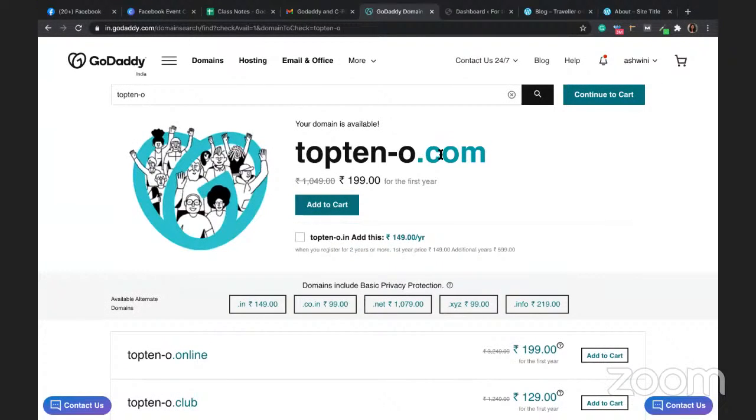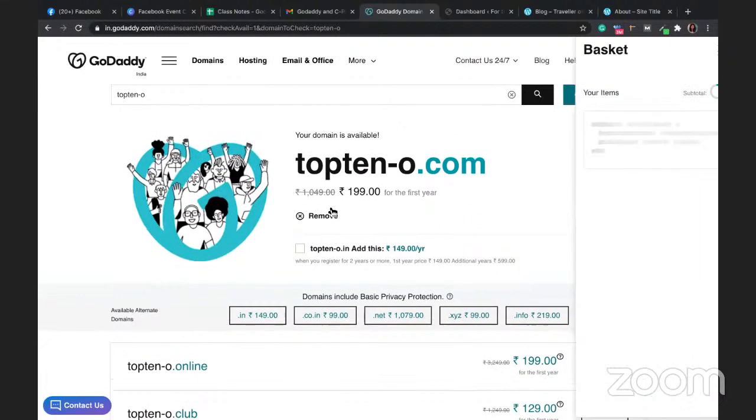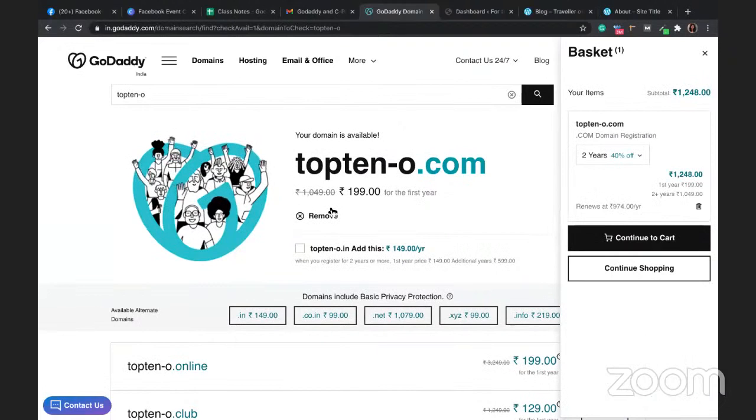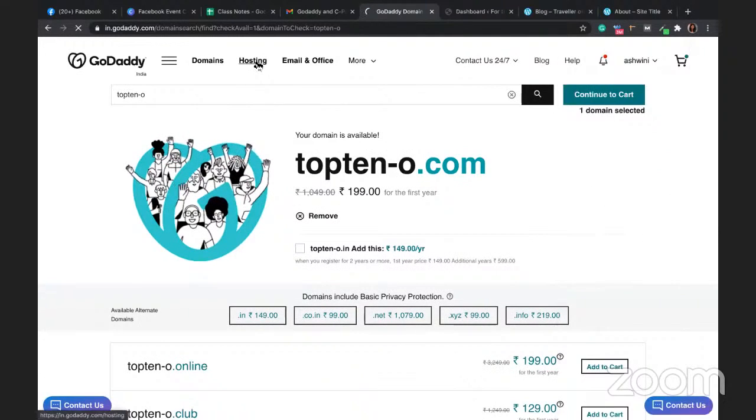Perfect. So top10.com is available for 199 rupees. I can just add to cart. Now, once you add the website domain to the cart, you require a hosting space also. So go to the hosting space option in GoDaddy.